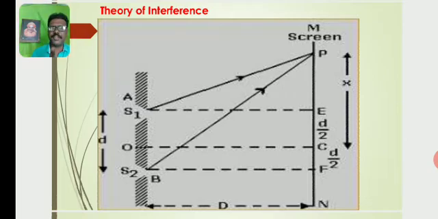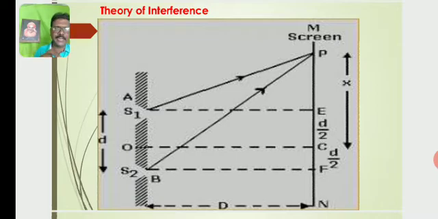What we know is that in the case of Young's double slit experiment, the double slits are illuminated by monochromatic light. Further, the light emerging from the slits S1 and S2 are coherent waves. They are superposed on each other, forming alternating bright and dark fringes on the screen which is placed in front of the double slits.